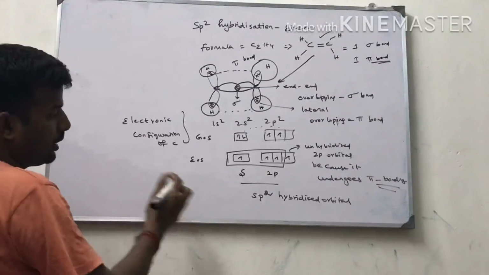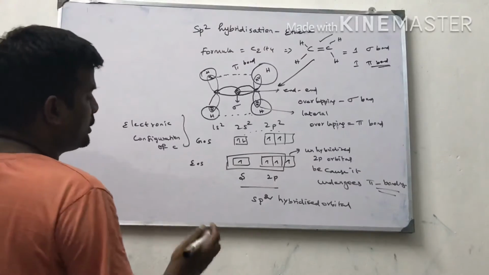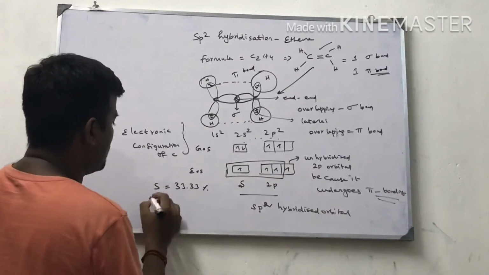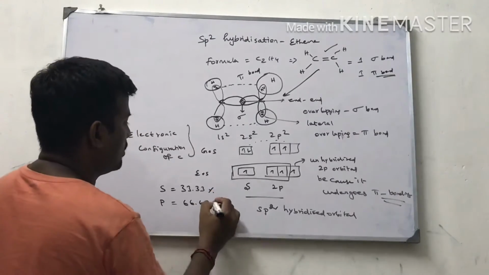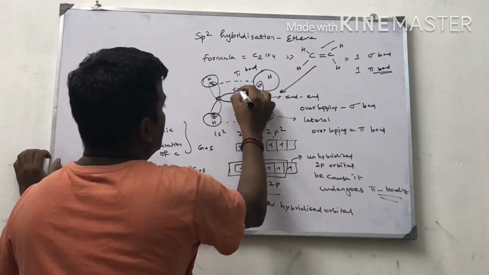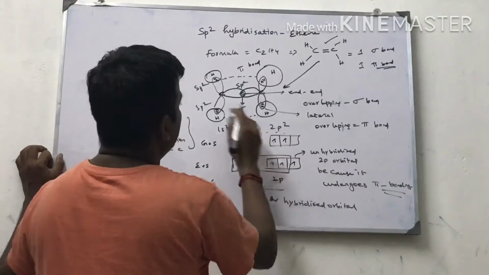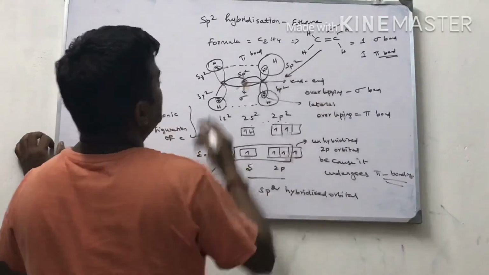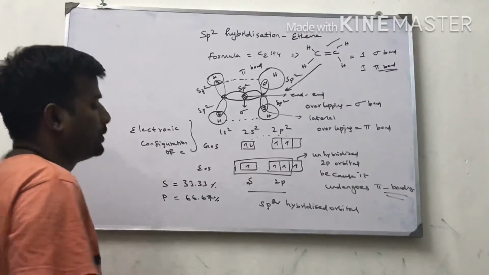So ethene is an example of sp2 hybridization. S character is 33.33%. The remaining will be p character. P character is 66.67%. This is sp2 hybridization. Here also sp2, here also sp2. So all the three having sp2 hybridization. This also sp2. So these are sp2 hybridized orbitals for the ethene molecule.